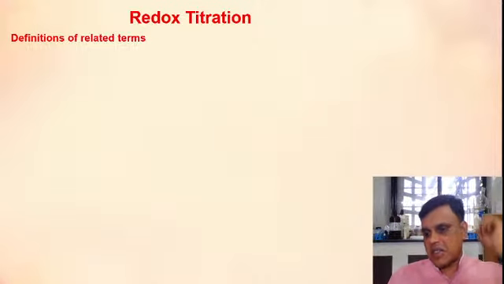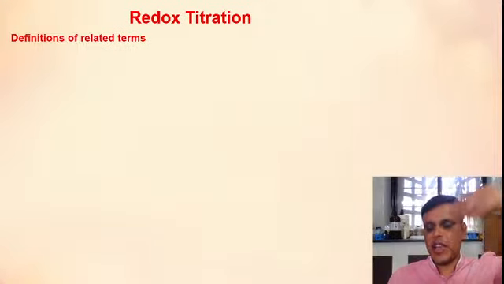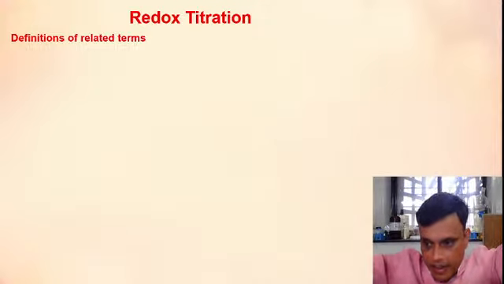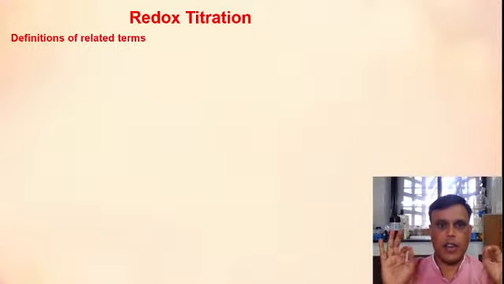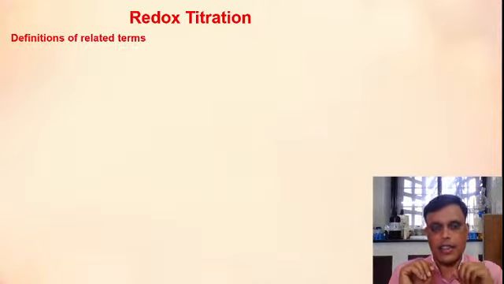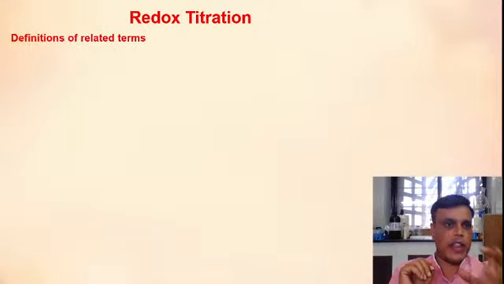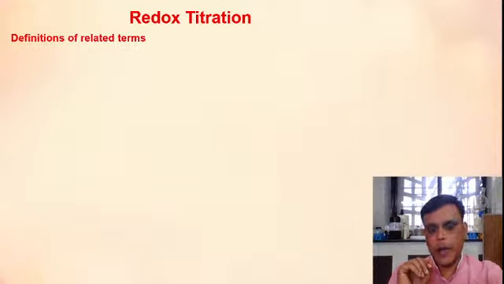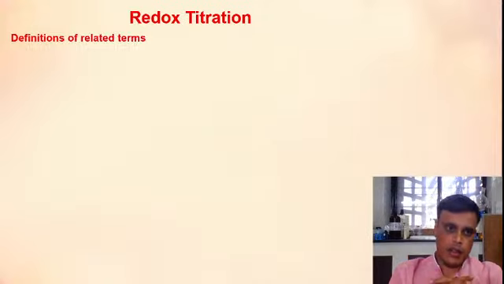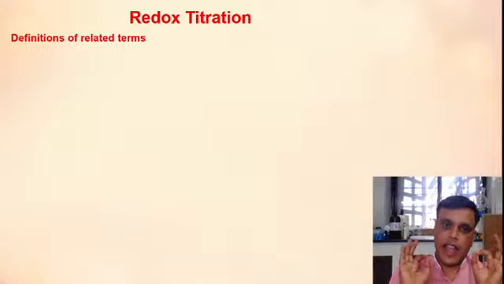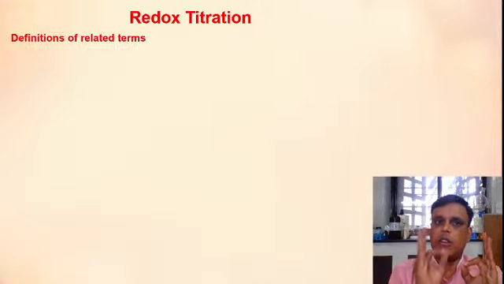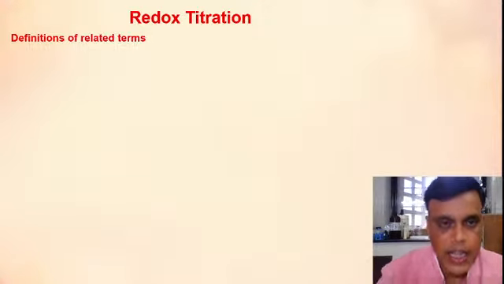Reduction and oxidation reaction takes place simultaneously. Very good, Nutan. It simply means loss and gain of electrons in a reaction. Redox means reduction and oxidation, or loss and gain of electrons, taking place simultaneously. This is called redox. And when this redox reaction is used to determine the amount of a particular substance, then that titration is called a redox titration.